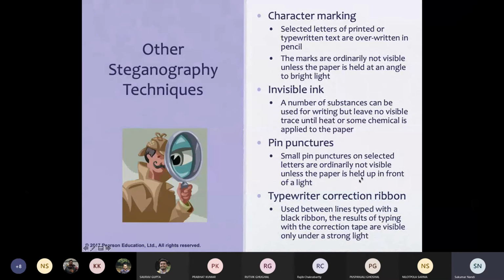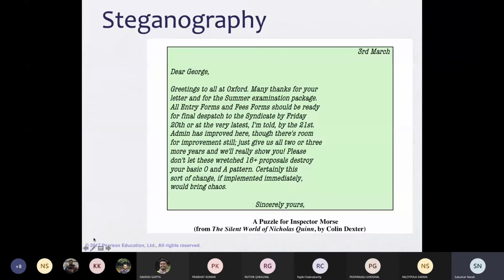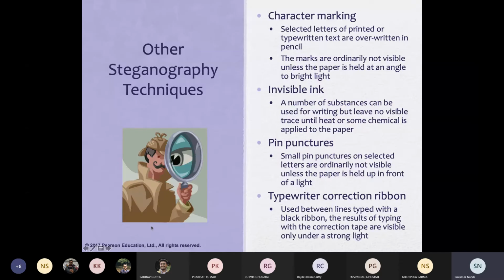I won't go through this set of slides. I'll go to one important thing, which is called steganography. Steganography is another domain which is very popular, and a lot of work is being done related to steganography.